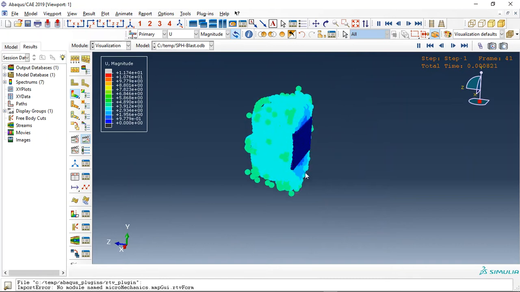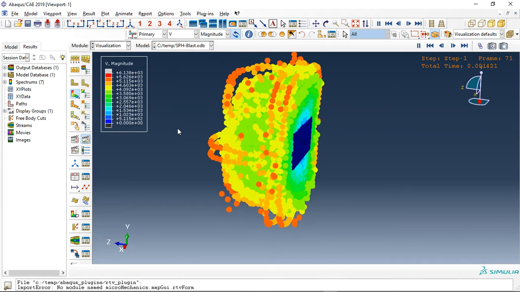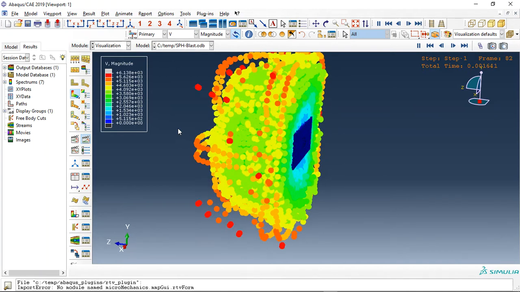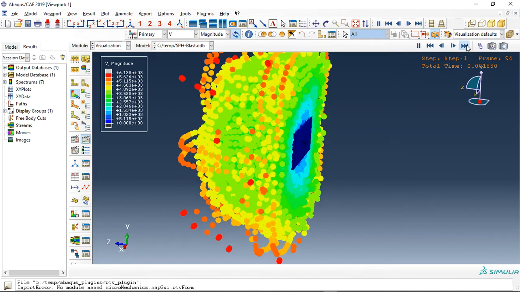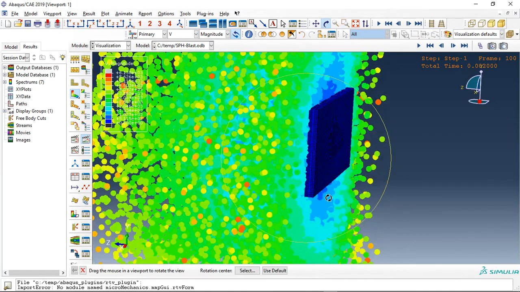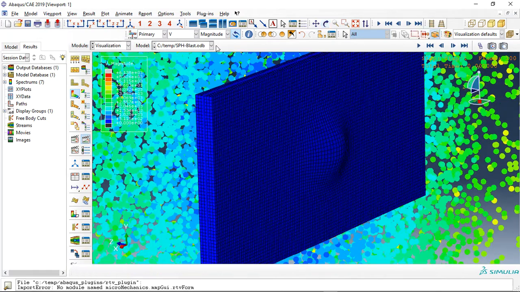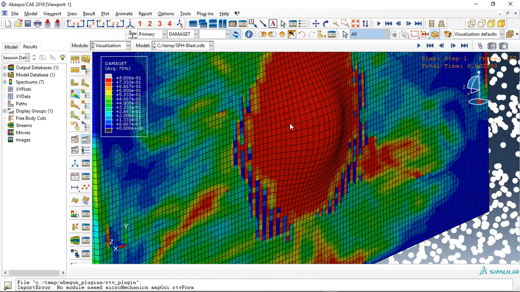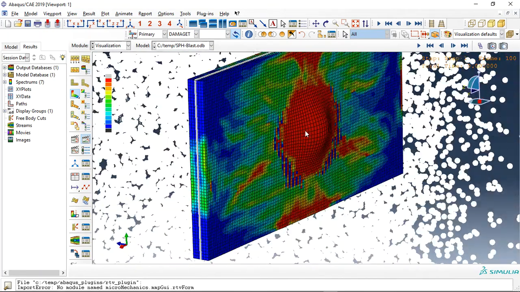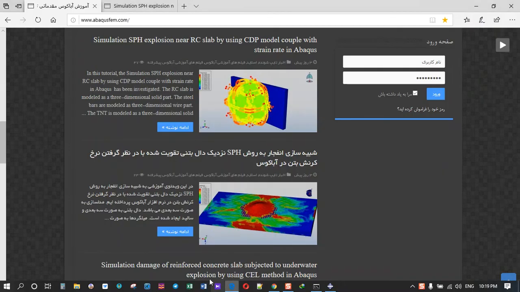This is the detonation or explosion by using the SPH method, and we can check velocity here now. You can see the wall has resistance against the pressure penetration, but see this deformation. This means damage or failure completely here.